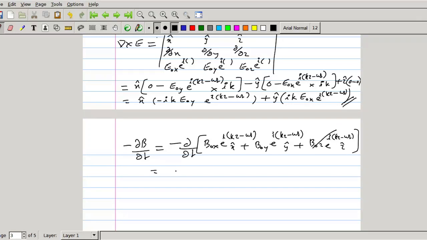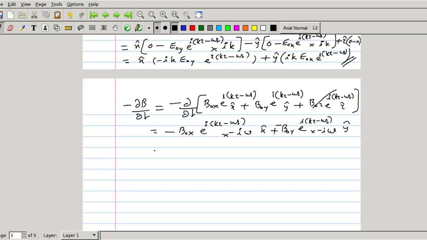It is equal to minus B0x into del by del t of this one. Del by del t of this one will be e raised to i(kz minus omega t) into minus i omega, into x cap, plus, not plus, this minus is there, so minus B0y e raised to i(kz minus omega t) into minus i omega y cap.